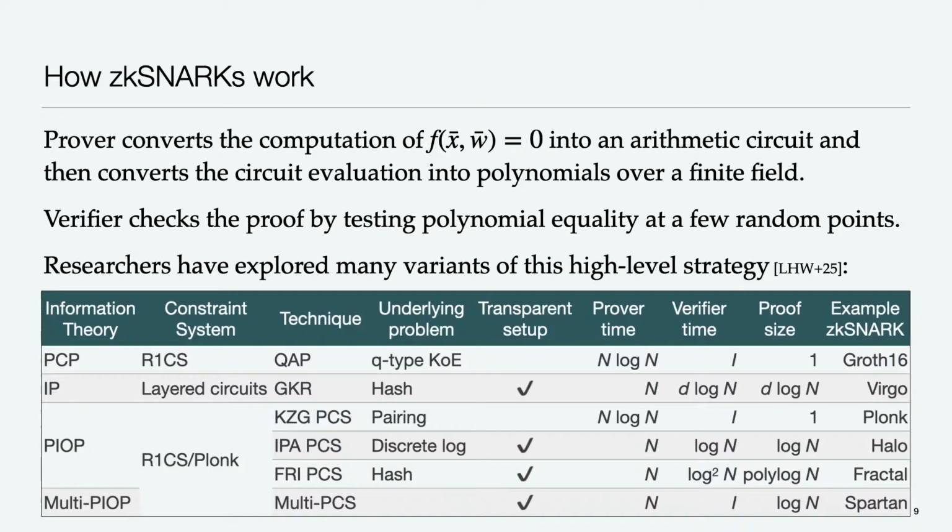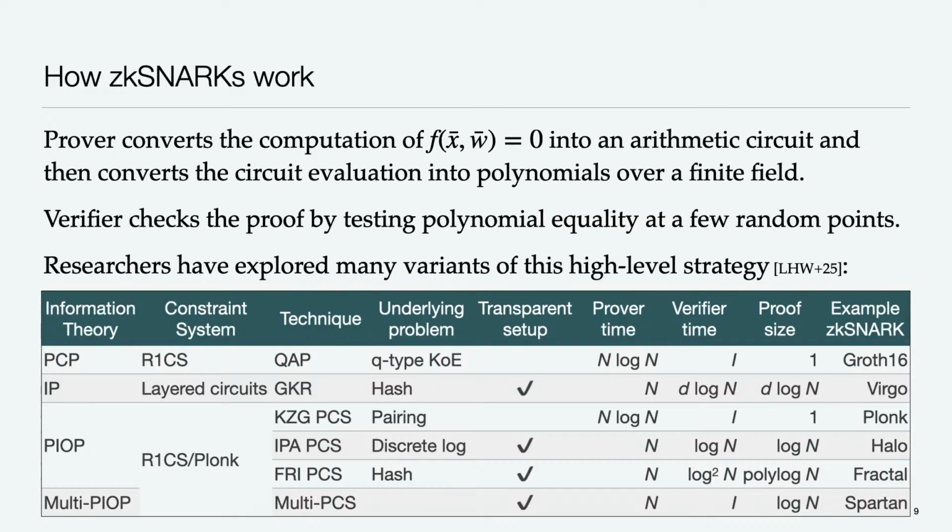Now, getting more specific than this becomes really hard, because this is the part where things get complicated and diverse. It turns out that there are a lot of ways to build a ZK snark. And researchers are continuing to find new ways to build ZK snarks that satisfy all these properties. The table here summarizes some of the approaches discovered over the last decade.